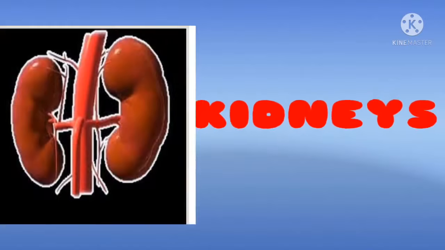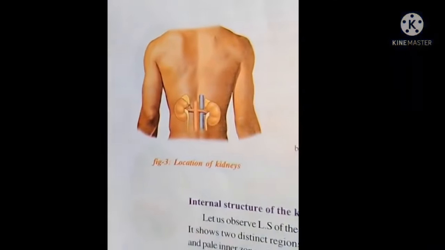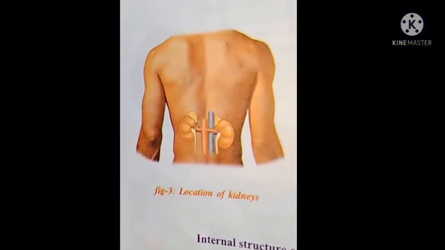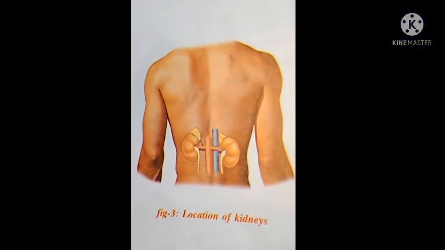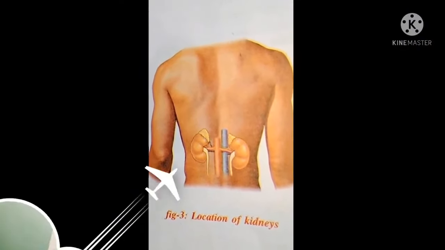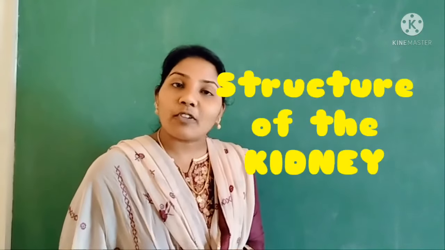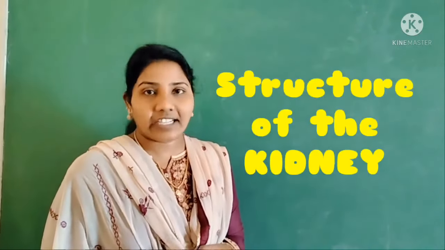Now let us discuss each part clearly. The first one is the kidneys. The location of the kidneys is in the abdominal cavity, attached to the dorsal body wall, one on either side of the backbone. So children, I am going to tell about the structure of the kidneys.